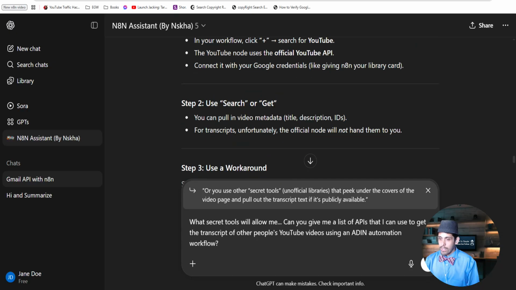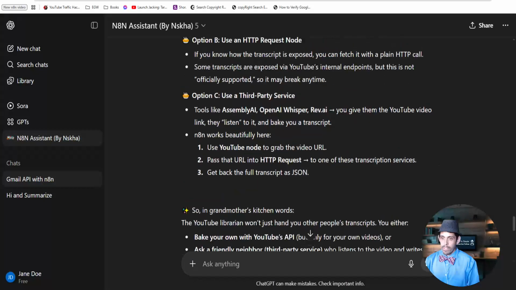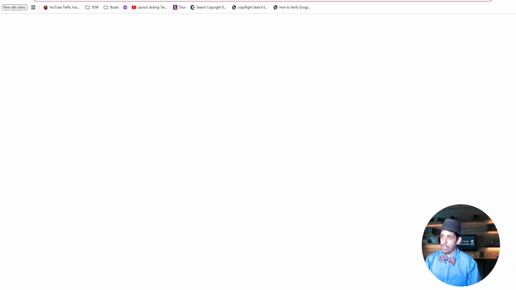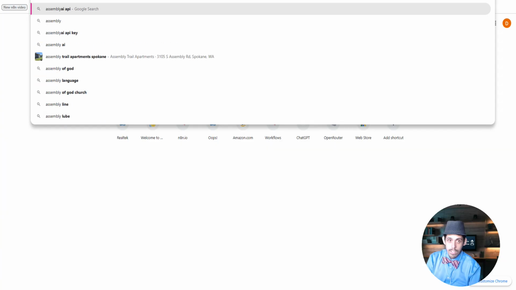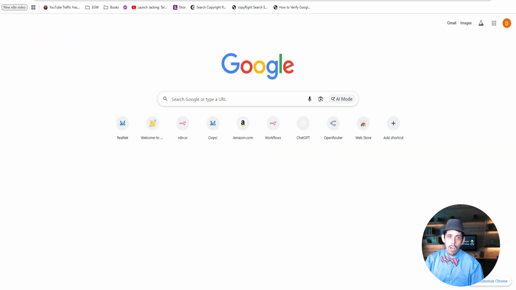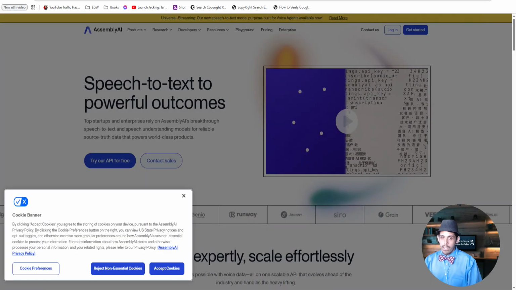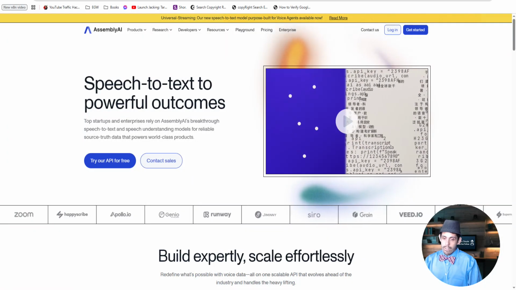So now I submit that, and it gives me suggested third-party tools. This is what it says: Assembly AI, Open Whisper, and Rev AI. Both of them do it, and I will tell you right now, I went with Assembly AI, and it is amazing. Is that free? It's close to it. When it comes to transcriptions, a lot of them are not free.